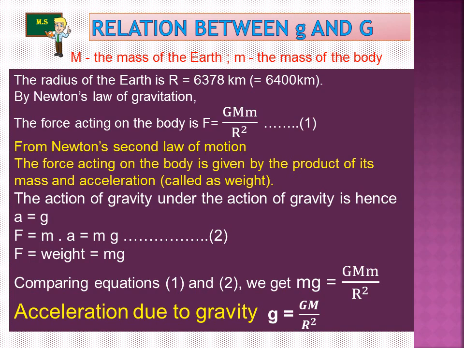From Newton's second law of motion, the force acting on a body is the product of its mass and acceleration, which is called weight. Let us see something about weight in the next slide. Actually, the size of the body is very small compared with the radius of the earth, so we neglect it.